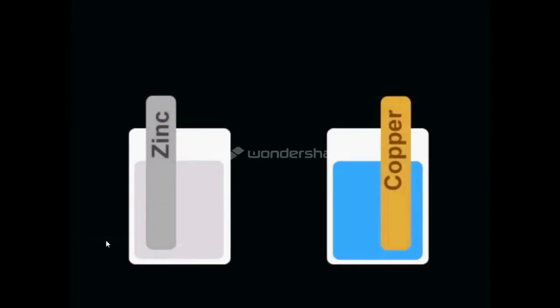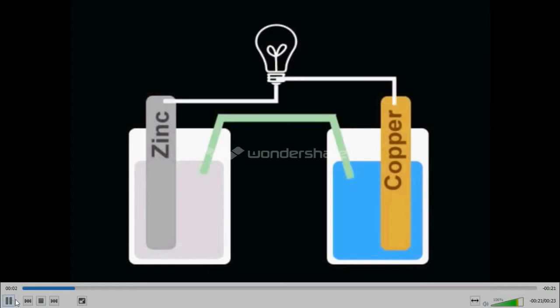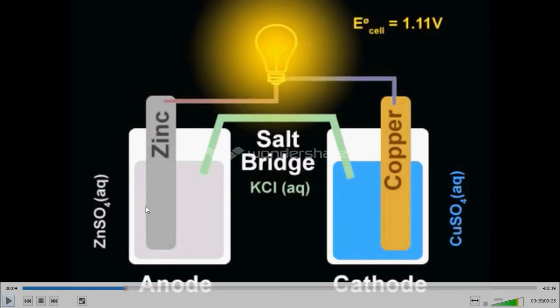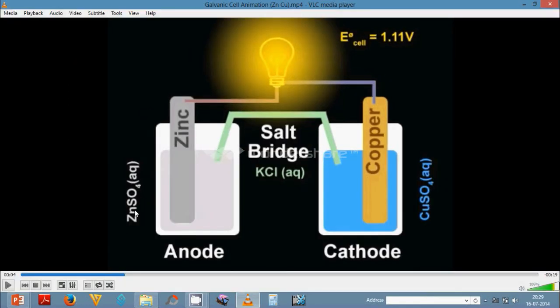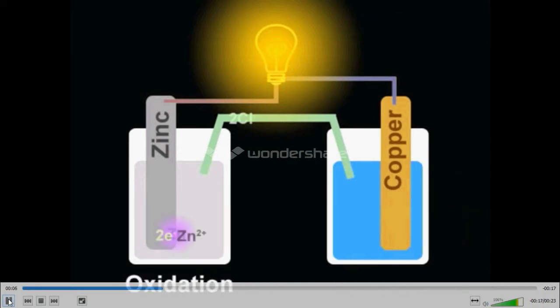Actually, we take this zinc sulfate solution and put a zinc rod, and we take copper sulfate solution and put a copper rod, and we connect this to an external circuit. Here the external circuit is completed and we put in the internal circuit. See, as soon as you put it, there is current, the bulb is glowing. See what reaction is actually going on. Zn is converting into Zn2+ ions and 2 electrons are liberated.